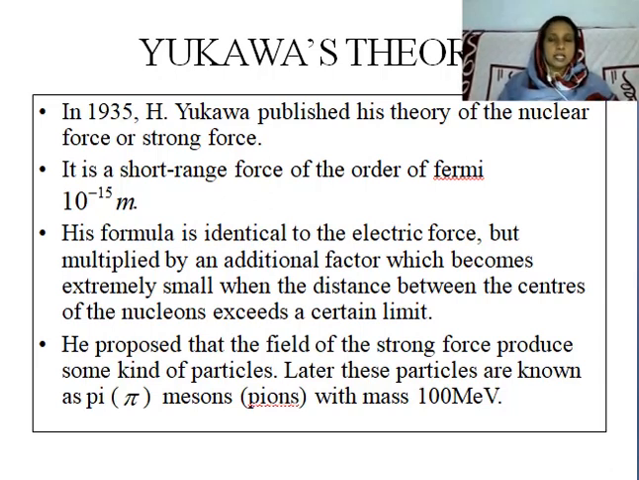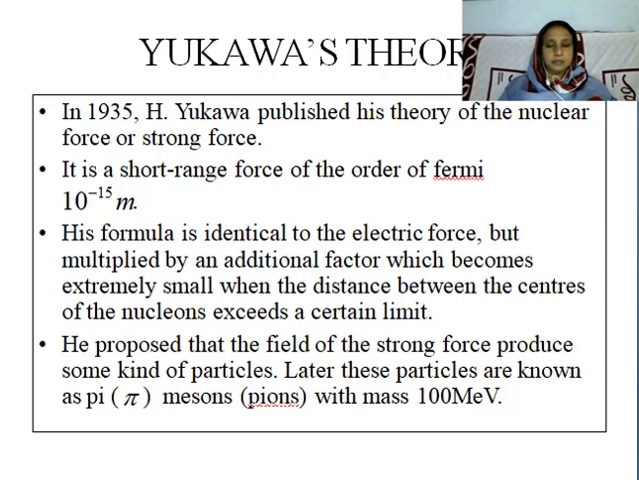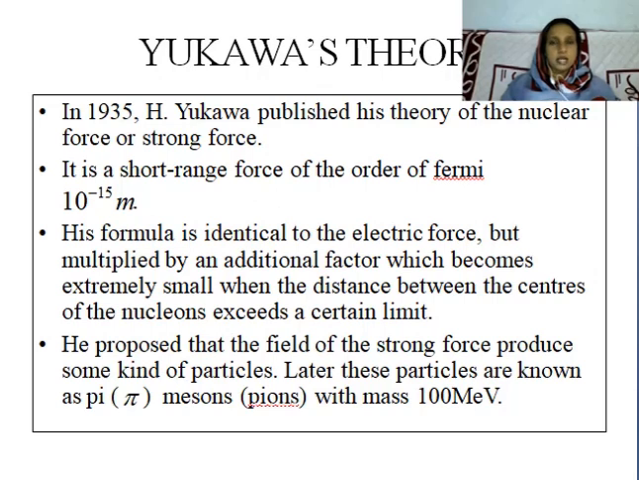So Yukawa's theory is identical to the electric force, but multiplied by an additional factor. This becomes very small when the distance between the centers of the nucleons exceeds a certain limit. He proposed that the field of the strong force produces some kind of particles. These particles are known as pi mesons or pions with mass 100 MeV. So, the carriers of the strong force are called pions or pi mesons with mass 100 MeV.